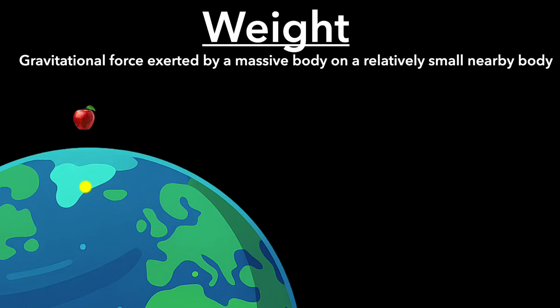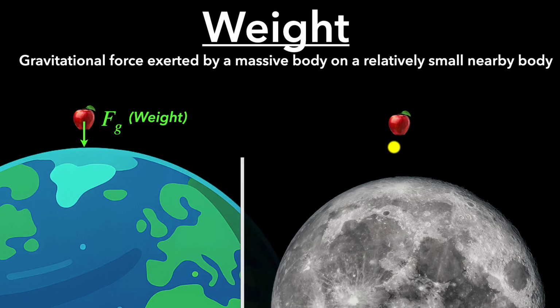If you consider the Earth and an apple nearby, we know that the Earth exerts a gravitational force on the apple. Now look, this force is exerted by a massive body on a relatively small body nearby, so this qualifies as weight. Similarly, what if there was an apple close to the moon, for example? Well, again, the moon is a very massive astronomical body compared to the apple. So the gravitational force that the moon exerts on the apple also qualifies as weight. Of course, the gravitational force due to the moon could be quite different compared to that of the Earth, so the weight would be different, but nevertheless, we can call that force weight.